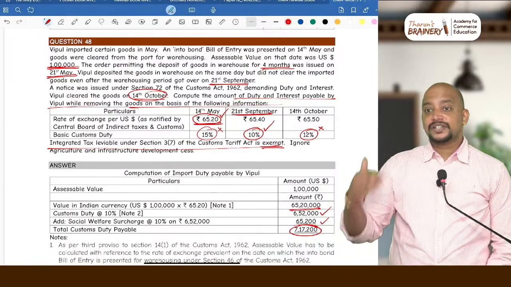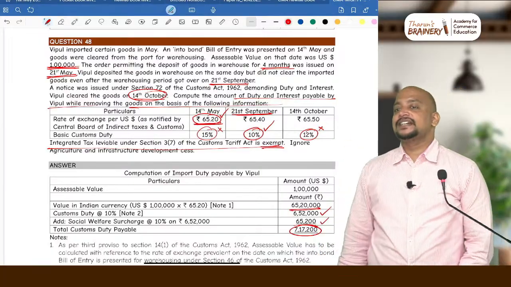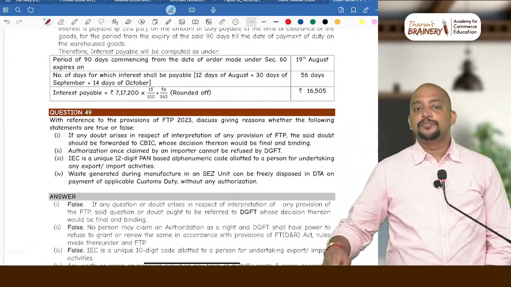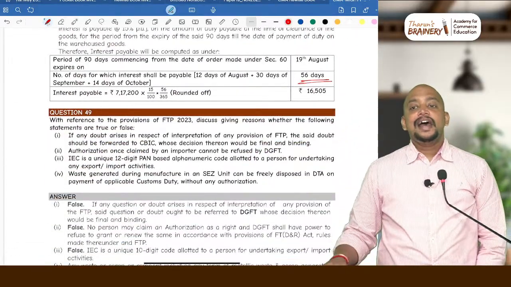Minus 90 days, because for 90 days you don't have to pay interest. Minus 90 days, what is that? For 56 days we need to compute interest. Is it clear? And at what rate?